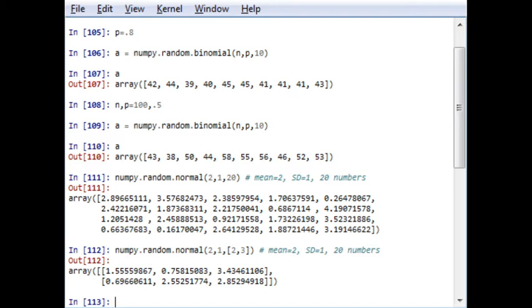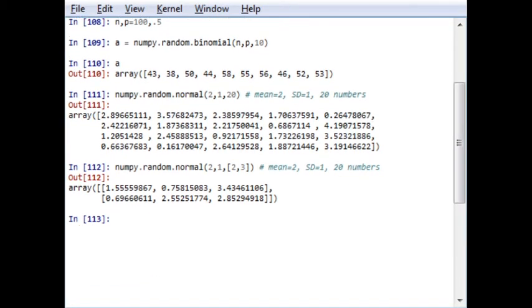The way to call a distribution function is numpy.random followed by the sub-package name. In our case we have seen 3 examples. For the beta distribution function we use numpy.random.beta. For Gaussian or normal distribution we use numpy.random.normal. And for binomial distribution we use numpy.random.binomial. So in this manner, for any other type of distribution you can write the sub-package name after random.